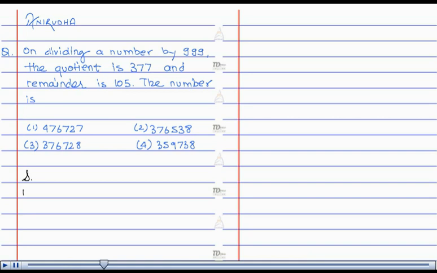We know that dividend is equal to quotient into divisor plus remainder.